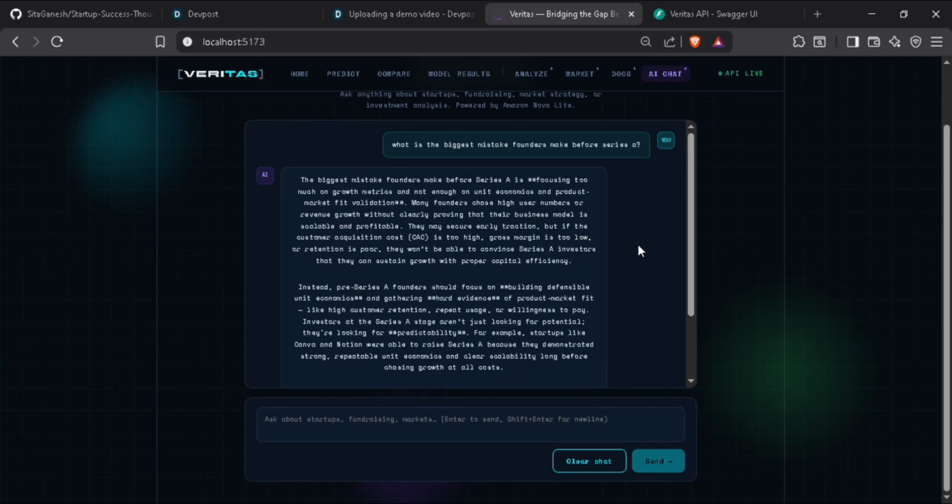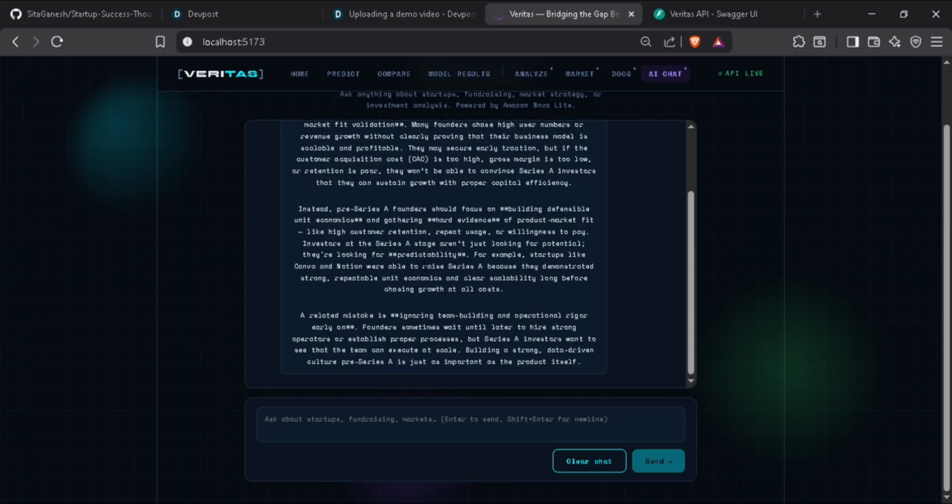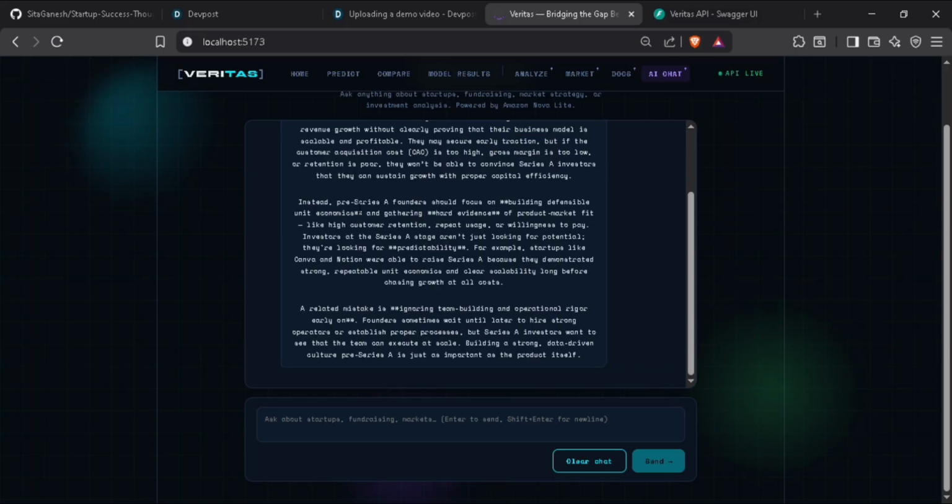And now the response was very intuitive. The biggest mistake founders make before Series A is focusing too much on growing metrics and not enough on unit economics and product-market fit validation. So in this context, it mentions the important parameters that may lead founders to make the biggest mistake. It also gives a solution: a pre-Series A founder should focus on building defensible unit economics and gather hard evidence of product-market fit. So it is a useful insight.